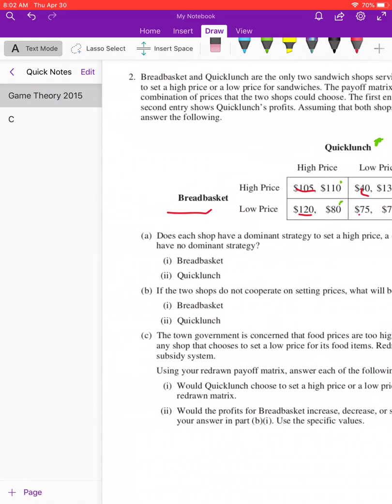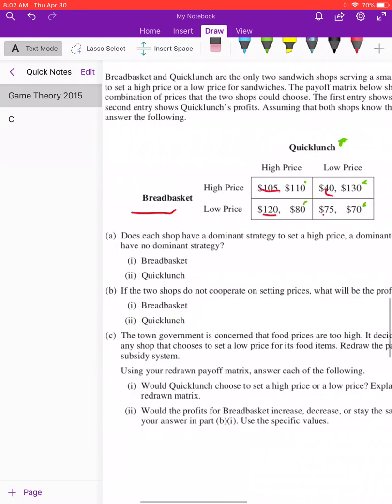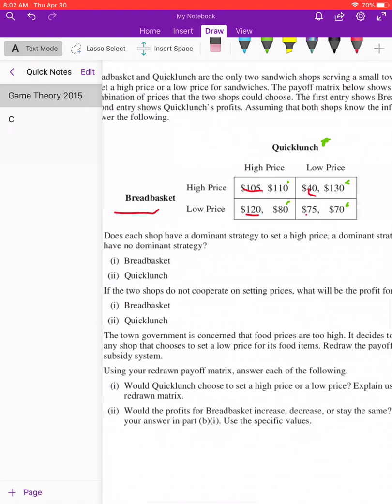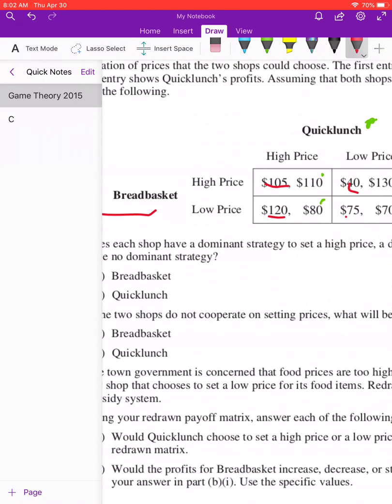First question then says, does each shop have a dominant strategy set a high price, a dominant strategy set a low price, or does it have no dominant strategy? I'm glad that that's the first question. Dominant strategy means that regardless of what the other side does, one side will always make the same decision. So let's look at Breadbasket as our first point of order here. Breadbasket here is on the left. That means they're comparing high to low this way.